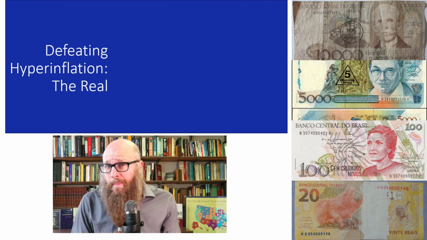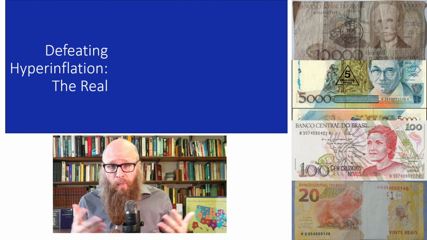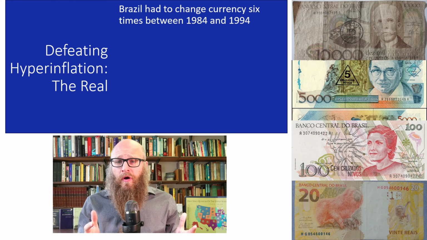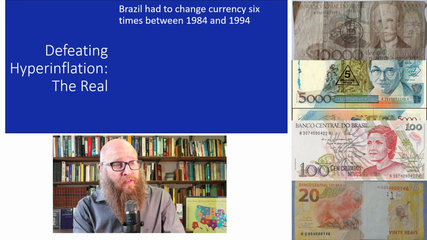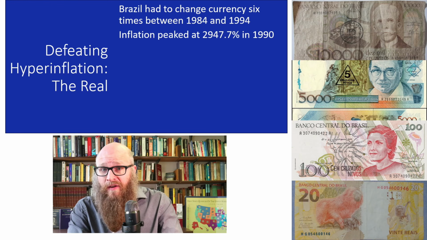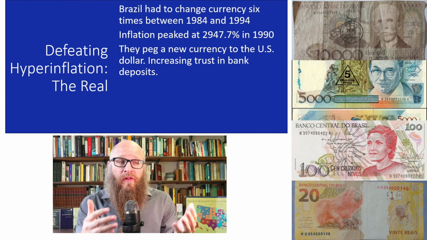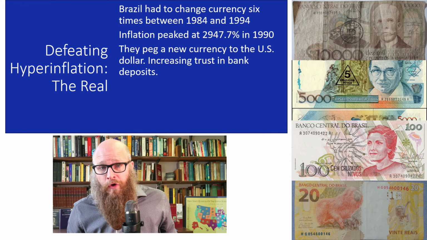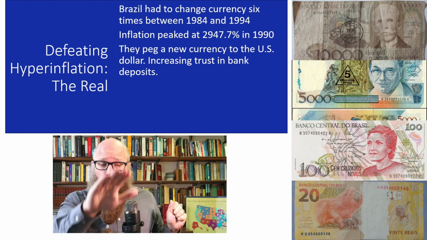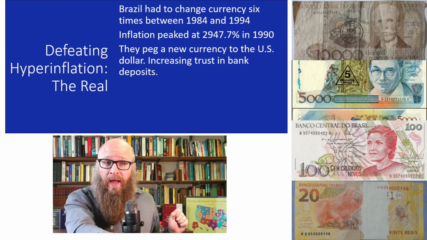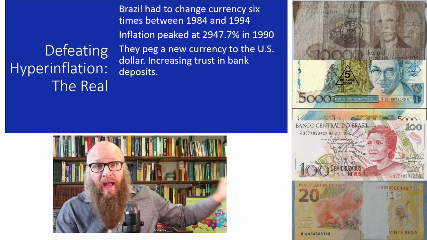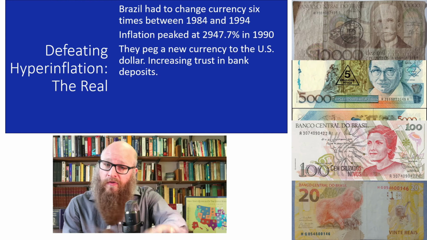So now that we know that hyperinflation is a completely different animal than regular inflation, how do we defeat it? We'll talk about the Brazilian real. They had to change their currency 6 times in the decade between 1984 and 1994. Inflation peaked at an annual rate of nearly 3,000% in 1990, and eventually they temporarily pegged the new currency to the United States dollar. This increased the trust in banks, as folks realized when they made this deposit in the bank, no matter what the outside inflation rate was, the value of the deposit being pegged to the dollar will stay the same because the dollar was stable.